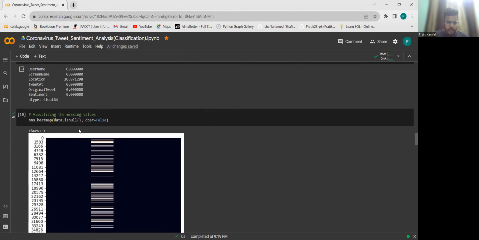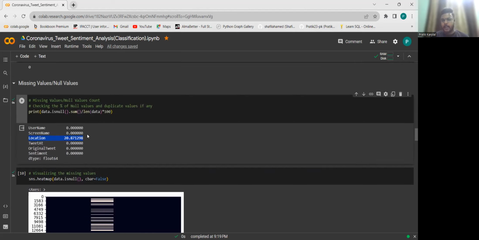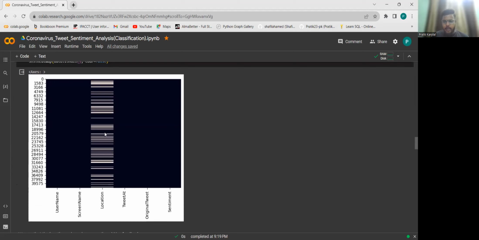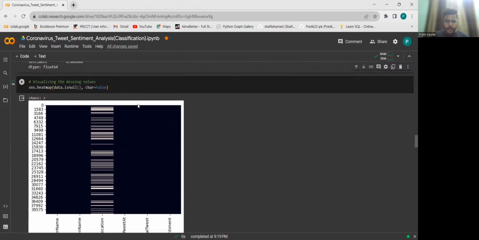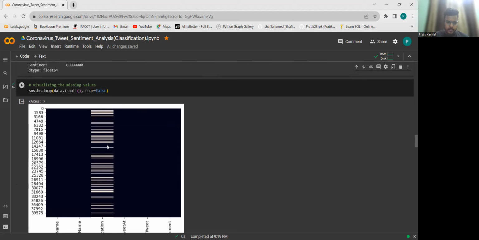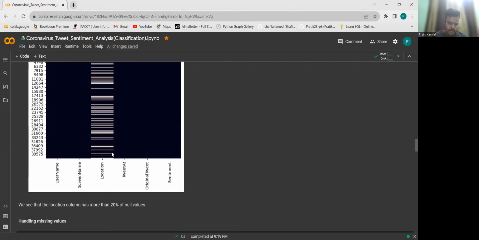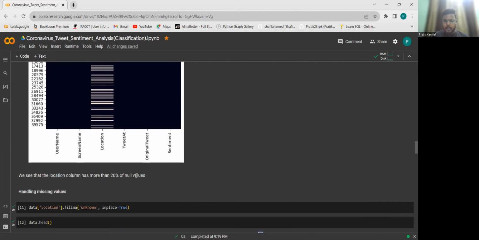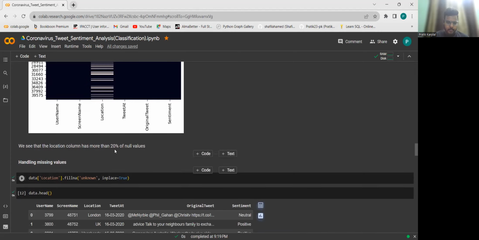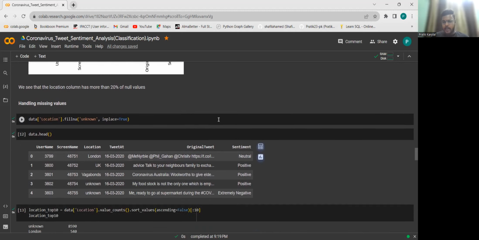And missing values also. So we check over here that in the location column we have about 20% missing values. So we need to handle these missing values very carefully. Let us have a look at the heat map, and the black part is filled with data, the white parts are the missing values. So we have 20% null values in the location column, and there might be some tweets where the user did not mention the location. So those tweets have null values. Now we need to handle this.